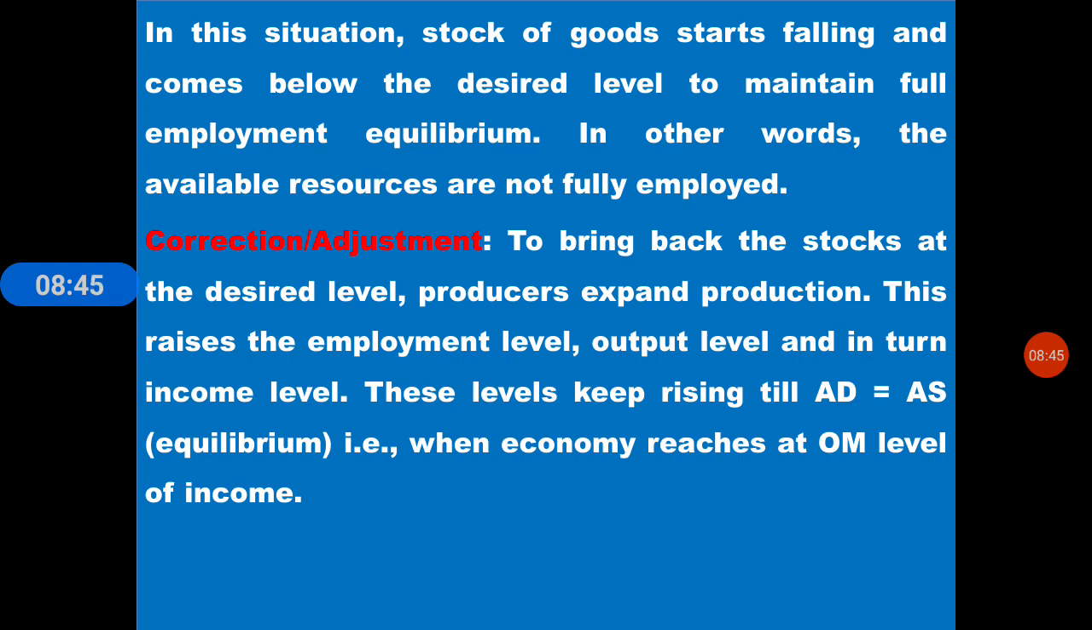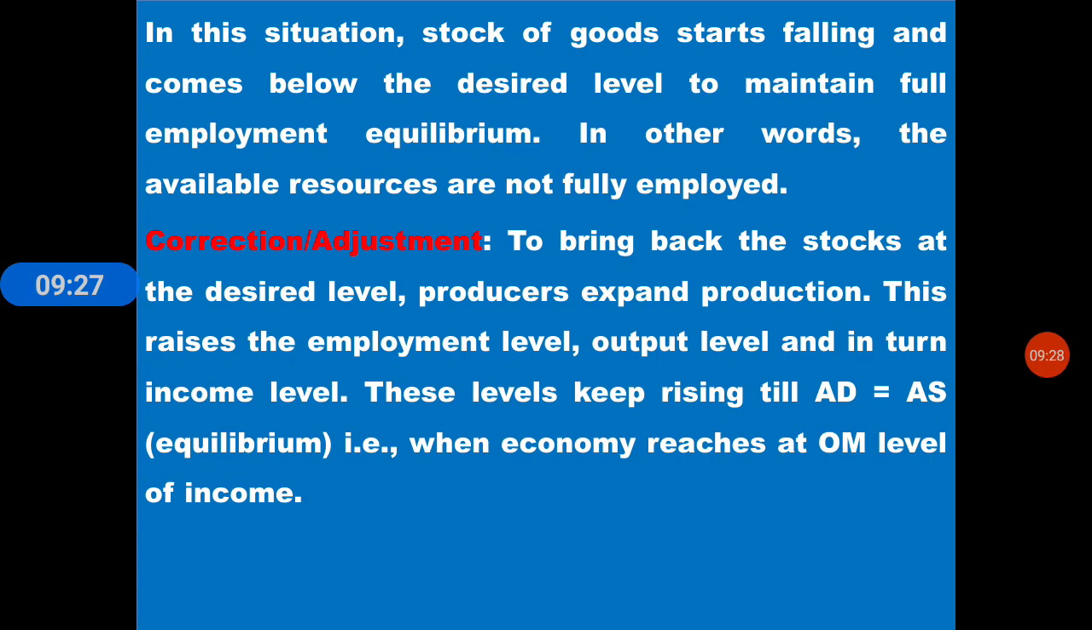Okay. So next, correction: how can the adjustments be made to reach the equilibrium level? To bring back the stocks to the desired level, producers expand production. How will they expand production? By generating more employment opportunities, by employing more labor. Not only labor, we can say different factors of production. Here mainly, employment is on the basis of labor.